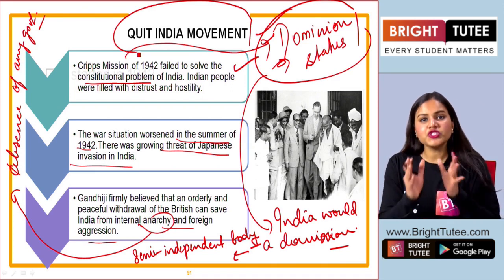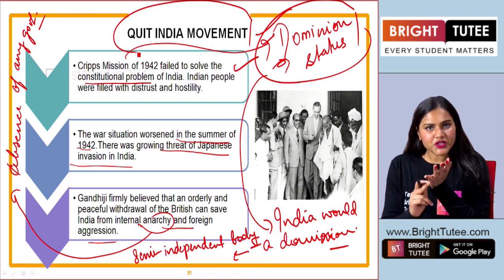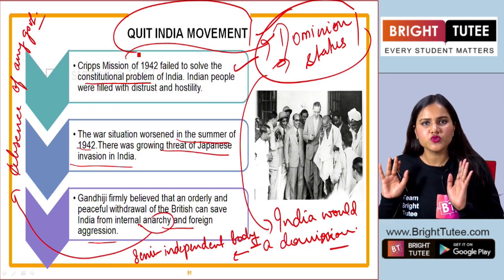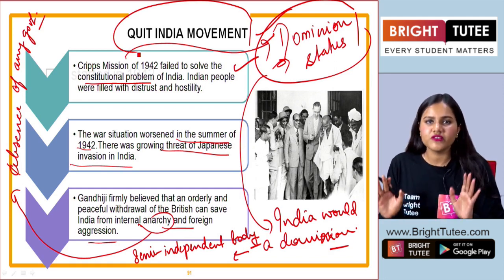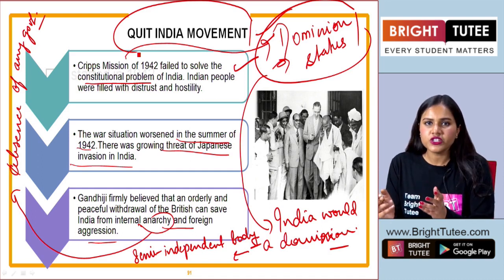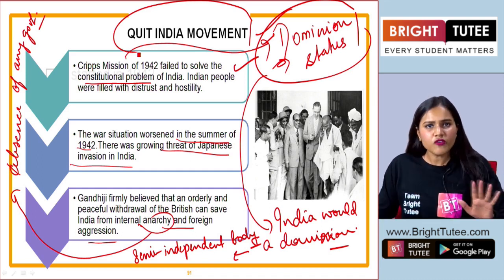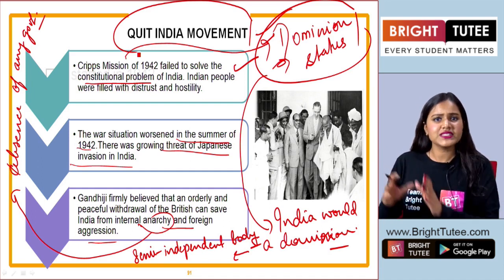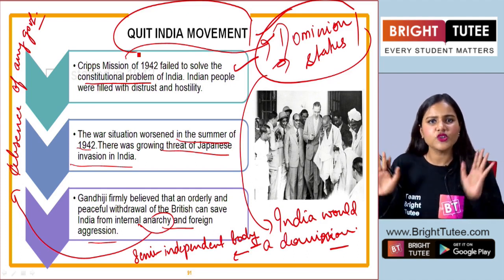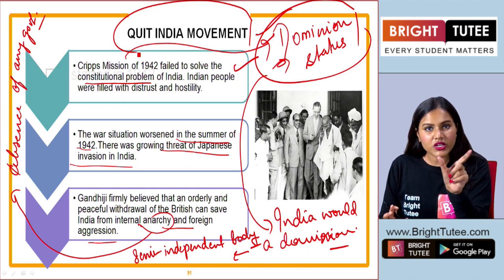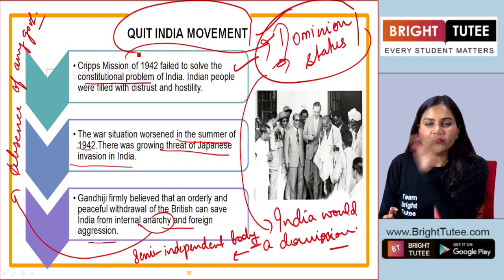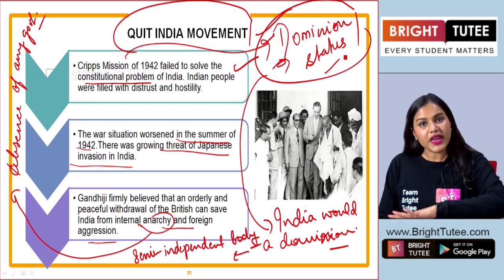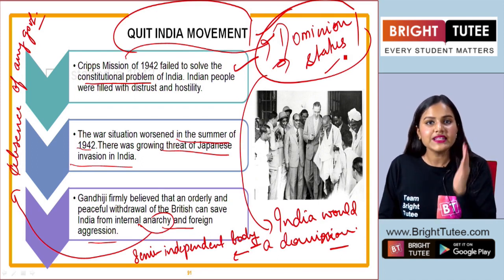Now, do you see this crucial period of 1942? The Cripps mission came to India with the idea of involving them in the war, but they failed to do so. They were not able to provide any constitutional reforms. They said that India is going to have a constitution, and the Indians would have full freedom to design their own constitution, but the powers of defense and the Governor General, nothing is going to change. So, semi-autonomous or semi-independent would be the tag that the Indians would have in the dominion status, right? Despite the fact that Indians were demanding complete independence.